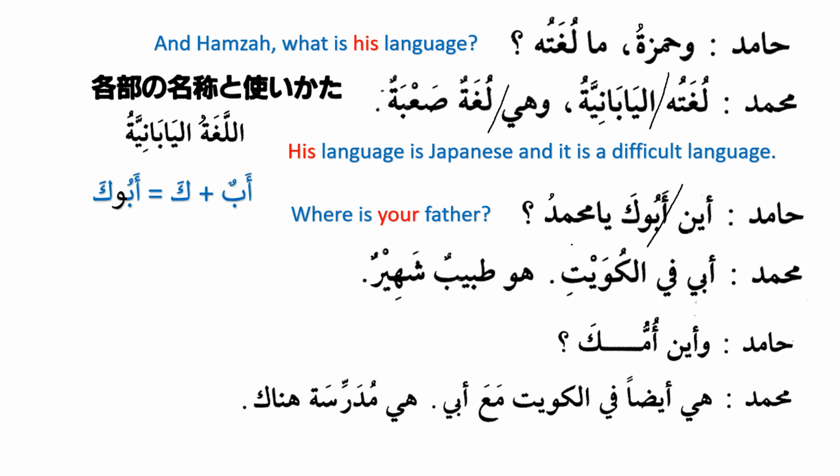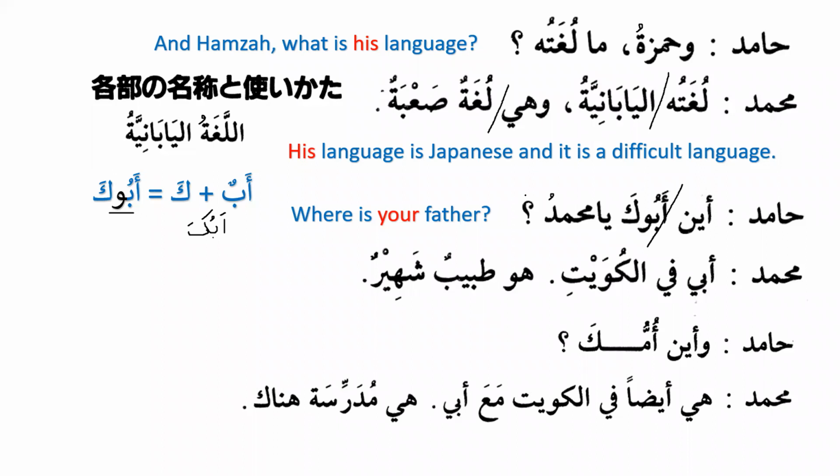Okay. Now here, what do we have? We have abun, and after that we have ka. So the construction should be abuka, right? It should be abuka. Aina abuka. But did you notice any change? The change that has taken place over here? There is an extra wow that has been added over here, and it becomes abuka. So please remember that whenever you use it as marfu', whenever you use it as subject, or whenever you use it as predicate, it will always be marfu', and it will always be used as abuka.